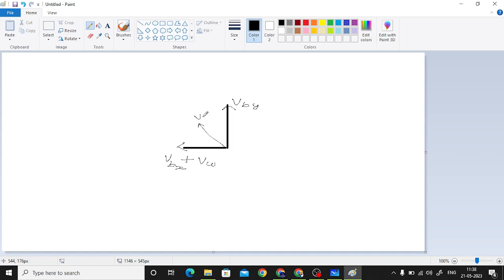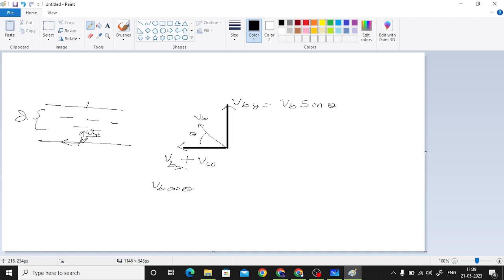Now this y component will obviously be VB sin theta, where theta is this angle, and this x component would be VB cos theta. Now suppose this was the river that we were trying to cross, and let the width of the river be some d. So when we are traveling from this point to this particular point, the component of velocity responsible for this travel is obviously the y component of velocity itself. Only this is responsible for traveling in this particular direction, right?